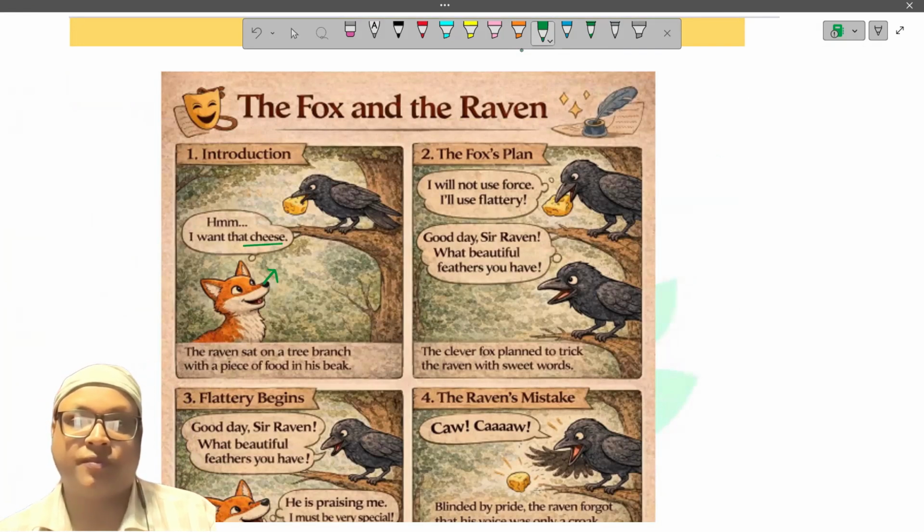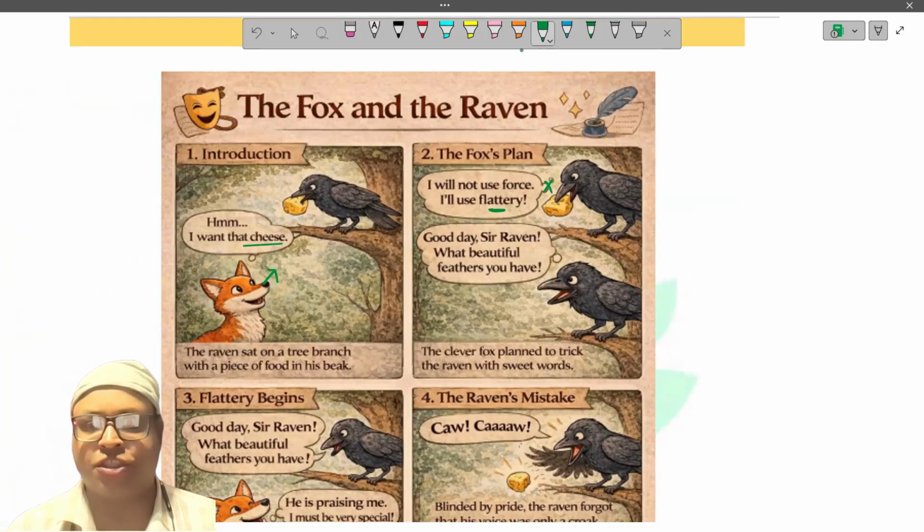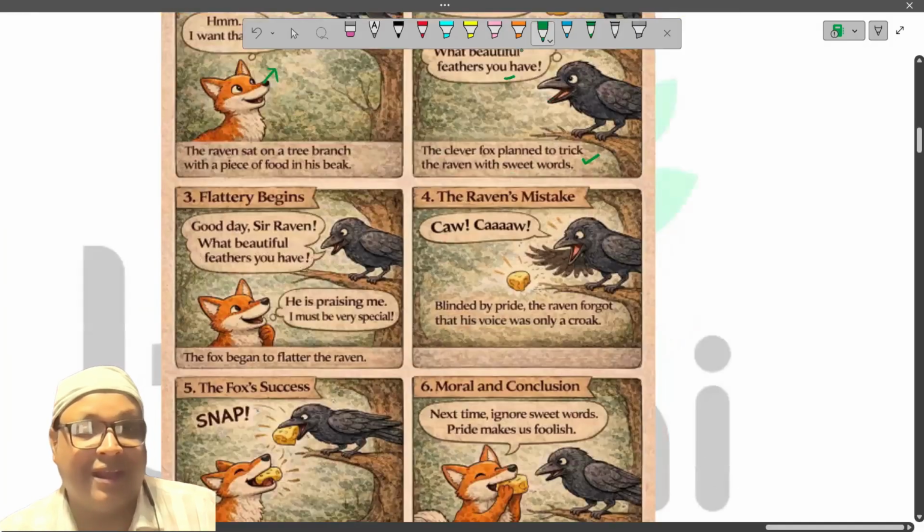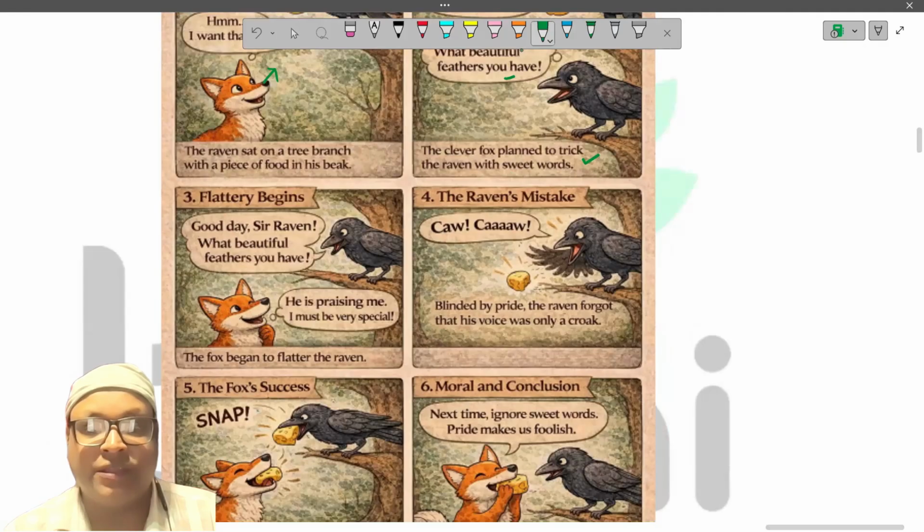What plan? I will not use force. I'm going to use flattery. And he said, good day, Sir Raven. What beautiful feathers you have. Flattery. The clever fox used this flattery. Okay, this is said by the fox. Fox is saying, good day, Sir Raven. What beautiful feathers you have.